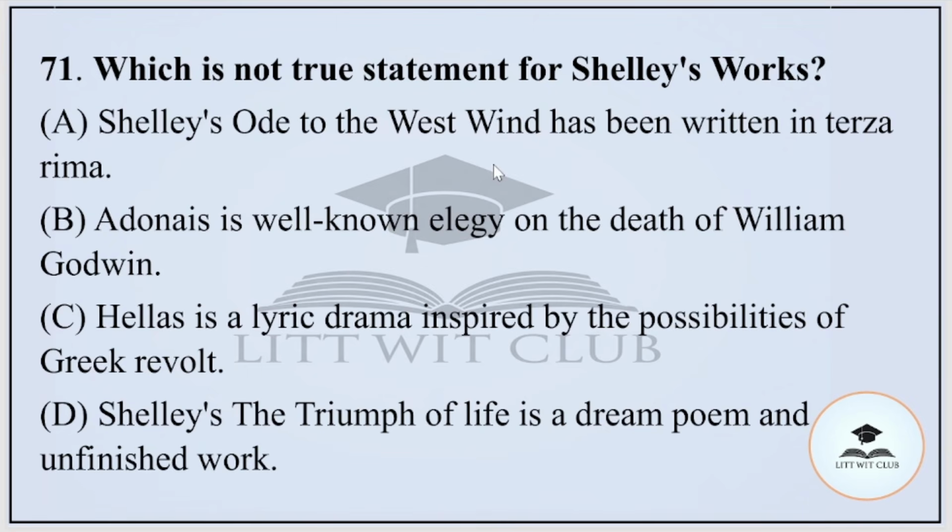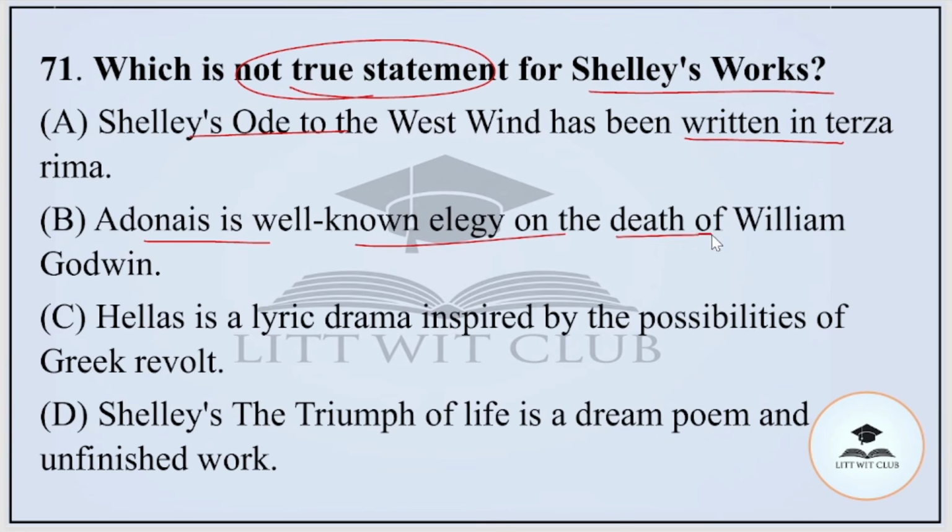Question number 71. Which is not a true statement for Shelley's work? A. Shelley's Ode to the West Wind has been written in terza rima. B. Adonais is a well-known elegy on the death of William Godwin. C. Hellas is a lyric drama inspired by the possibilities of Greek revolt. Or D. Shelley's The Triumph of Life is a dream poem and unfinished work. And the correct option is option number B. That is, Adonais is a well-known elegy on the death of William Godwin.